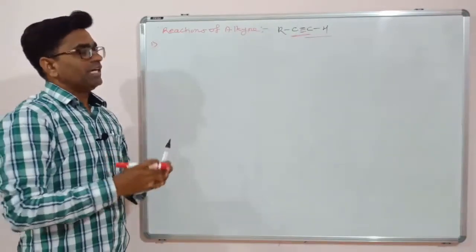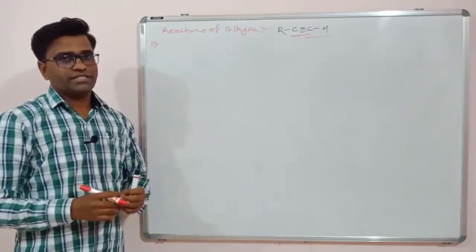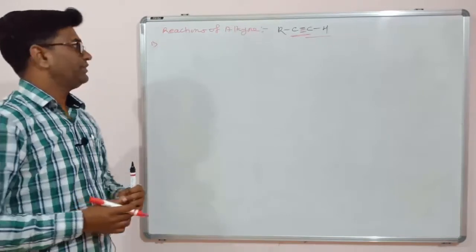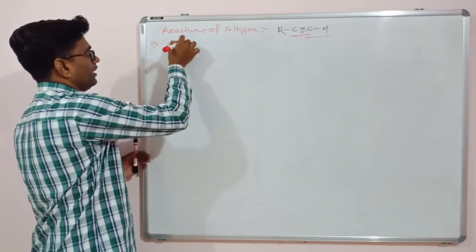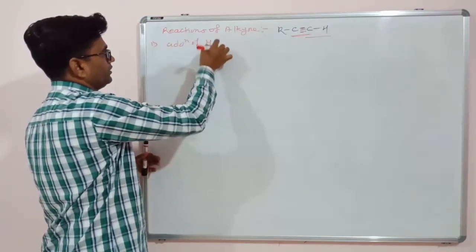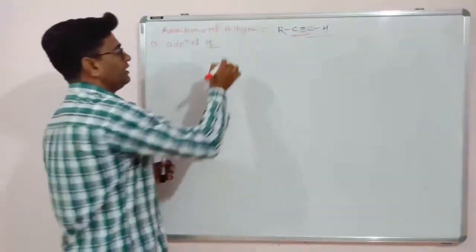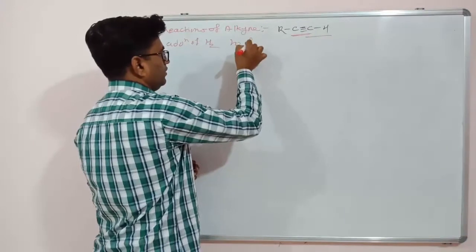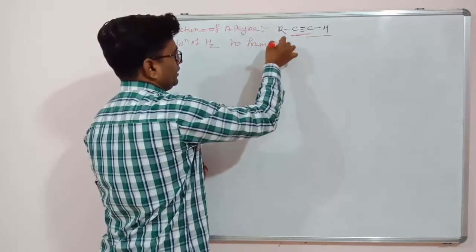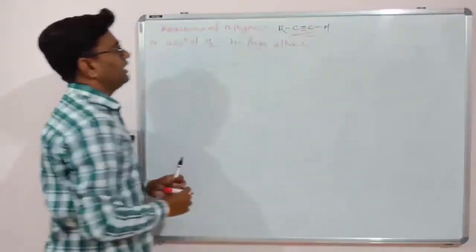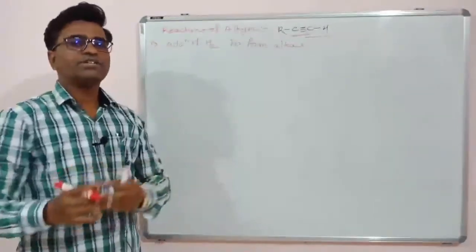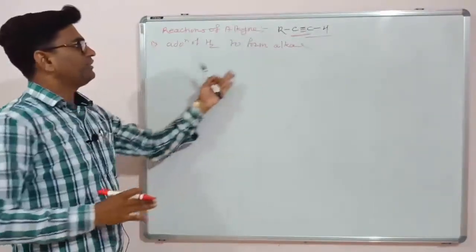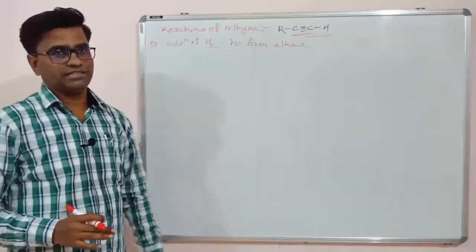Most of the reactions of these alkynes are similar to the alkenes, that is addition reactions. Now we will learn one by one. So first one is addition of hydrogen to form alkanes. Alkynes are the unsaturated hydrocarbons, alkanes are the saturated hydrocarbons. So by addition of hydrogens we can synthesize the alkanes.